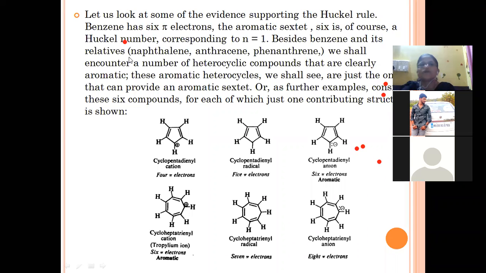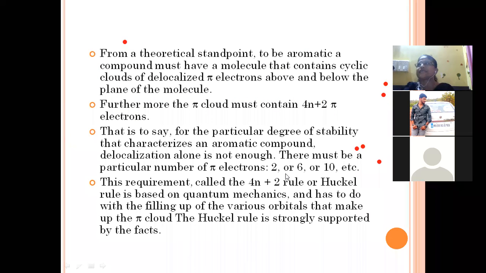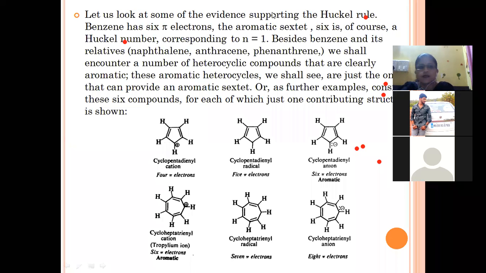6 is of course a Huckel number. What are the Huckel numbers? 2, 6, 10, 14, 18, 22, 26. These are all Huckel numbers. So 6 is, of course, a Huckel number corresponding to n equal to 1. Besides benzene and its relatives, naphthalene has 2 benzene rings conjugated, anthracene has 3 benzene rings conjugated, and phenanthrene has 3 benzene rings conjugated.